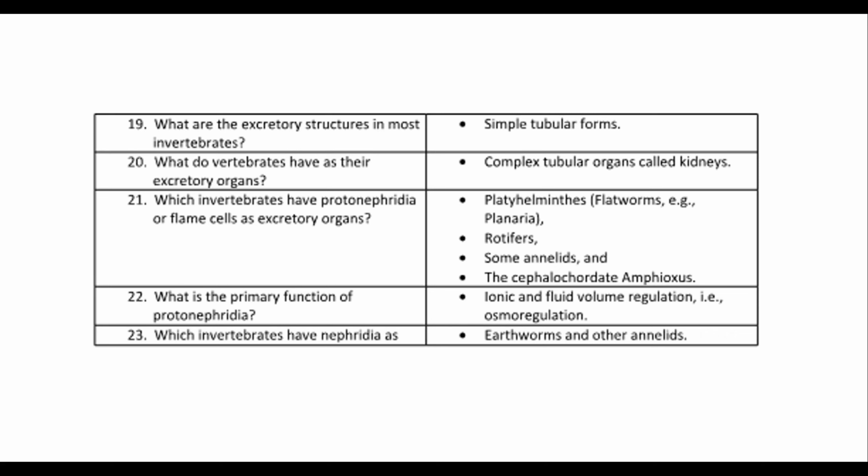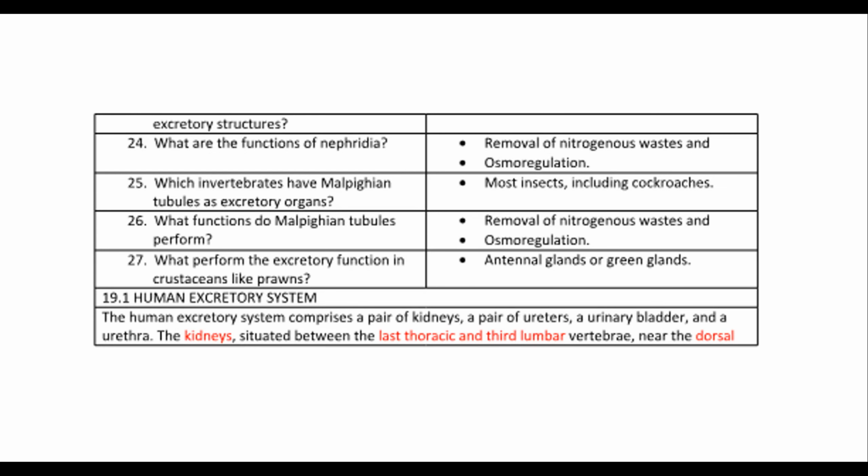22. What is the primary function of protonephridia? Ionic and fluid volume regulation, i.e., osmoregulation. 23. Which invertebrates have nephridia as excretory structures? Earthworms and other annelids. 24. What are the functions of nephridia? Removal of nitrogenous wastes and osmoregulation.